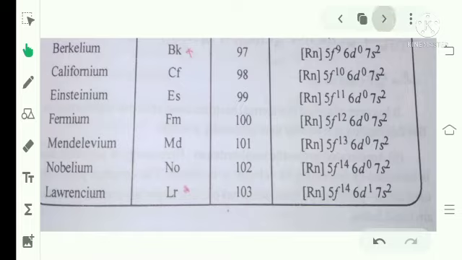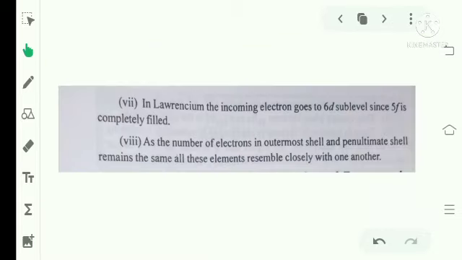Next, some remarks on this electronic configuration. In lawrencium, the incoming electron goes to the 6d sublevel since 5f is completely filled. Next, as the number of electrons in the outermost shell and penultimate shell remains the same, all these elements resemble one another closely.